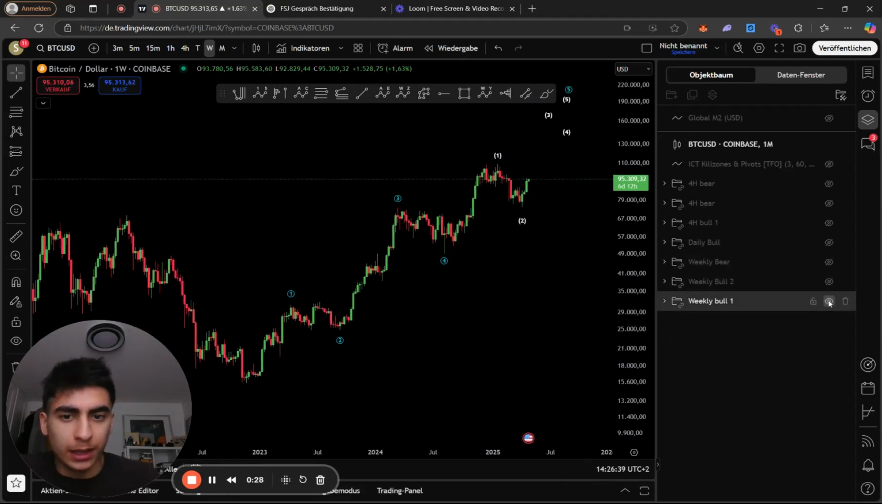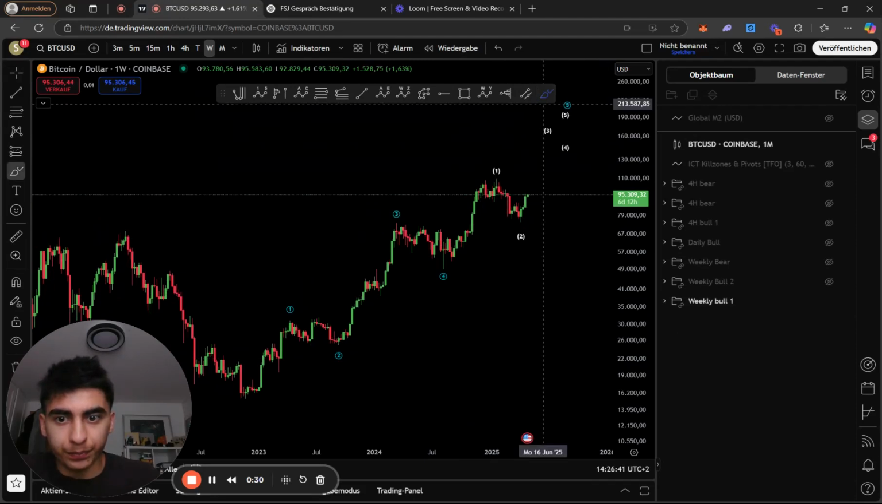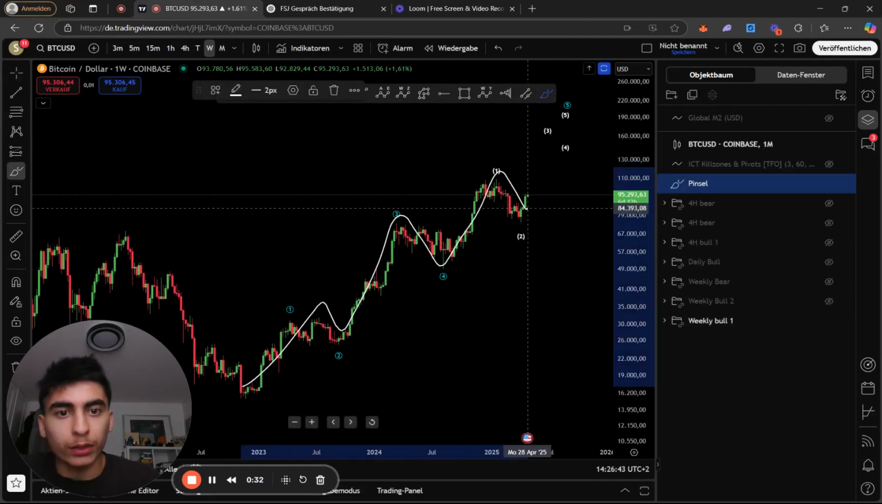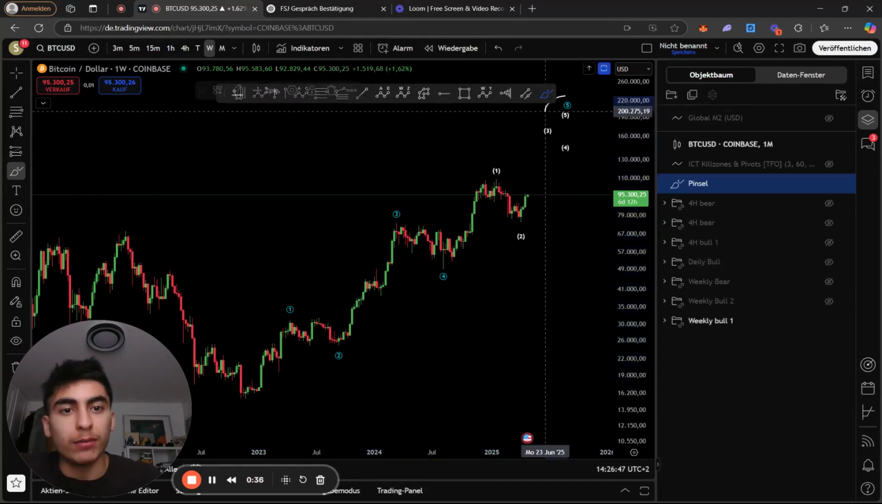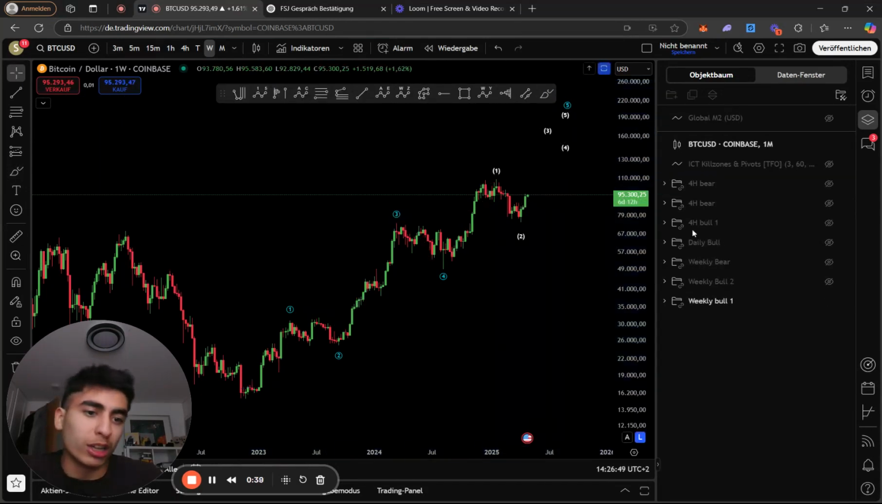So let's start here. Bullish scenario 1. 1, 2, 3, 4, 1, 2, 3, 4, 5. So we are looking at an extension in the fifth wave in blue, which means a couple more all-time highs.